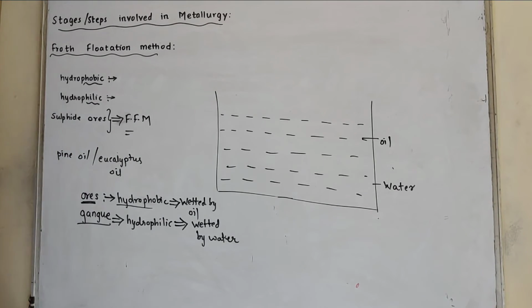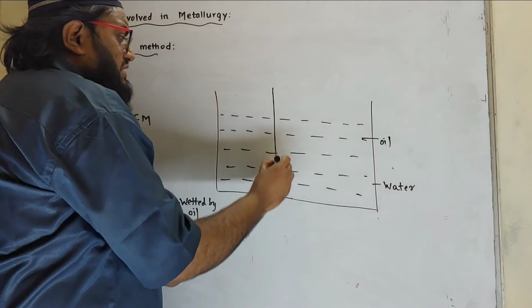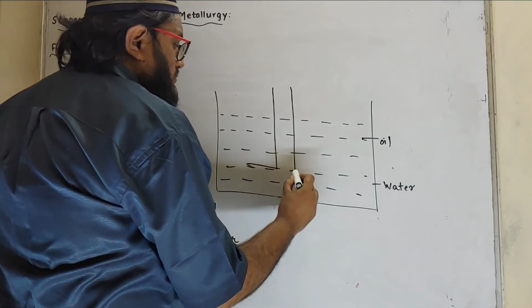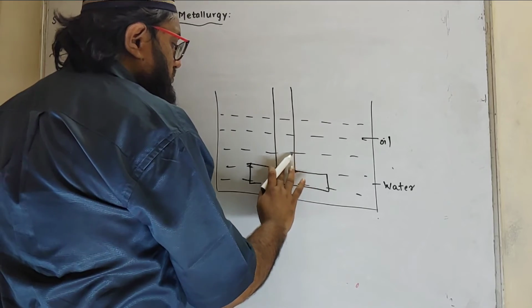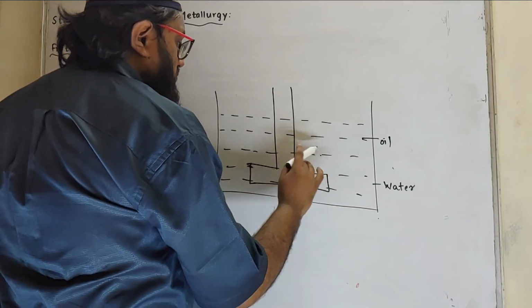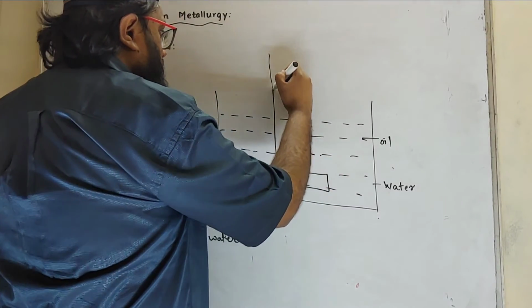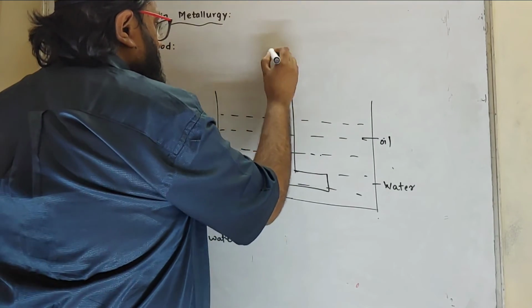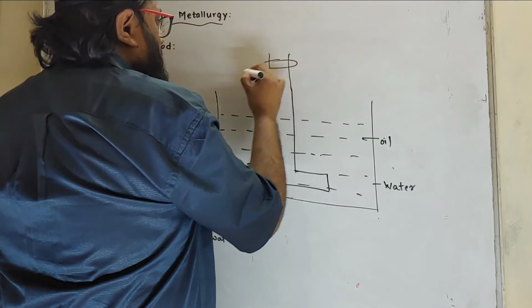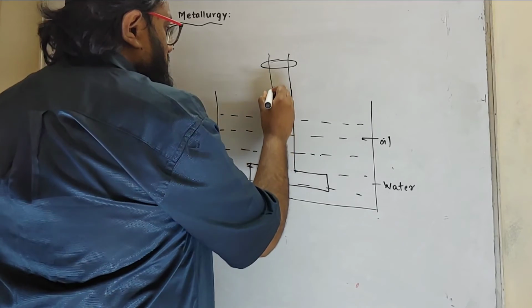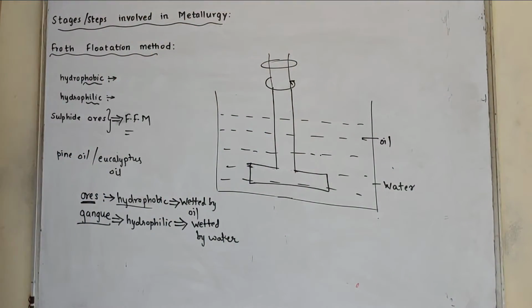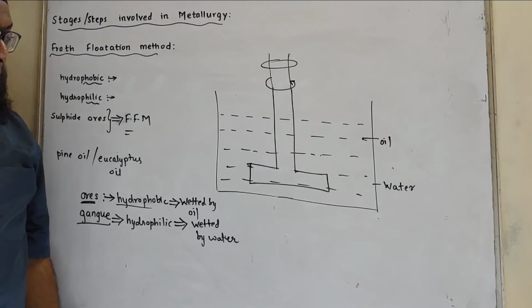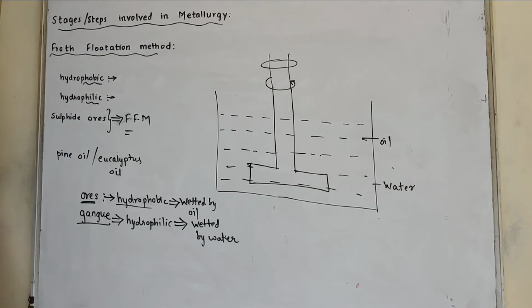After that, with the help of an agitator, now I'll give an example.